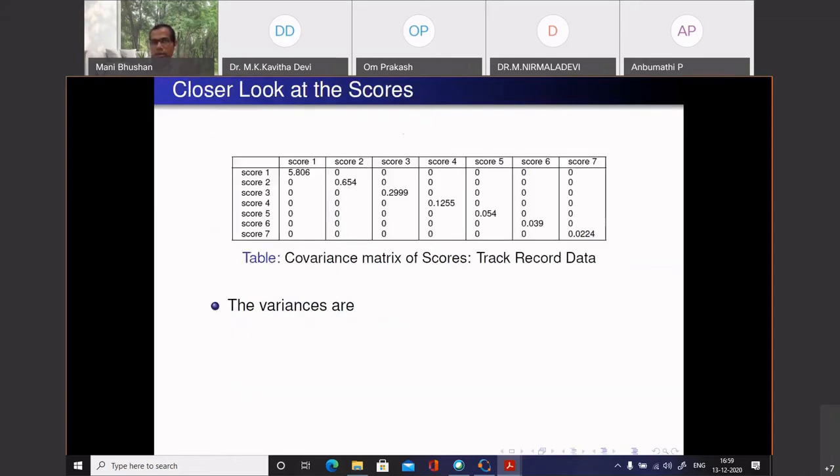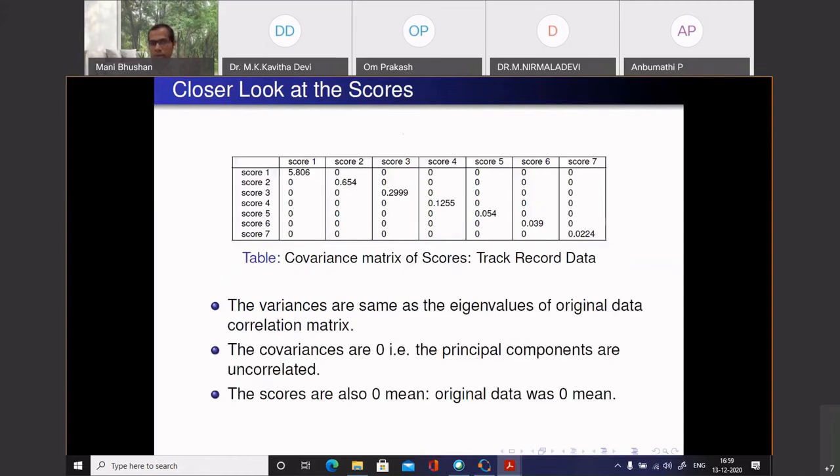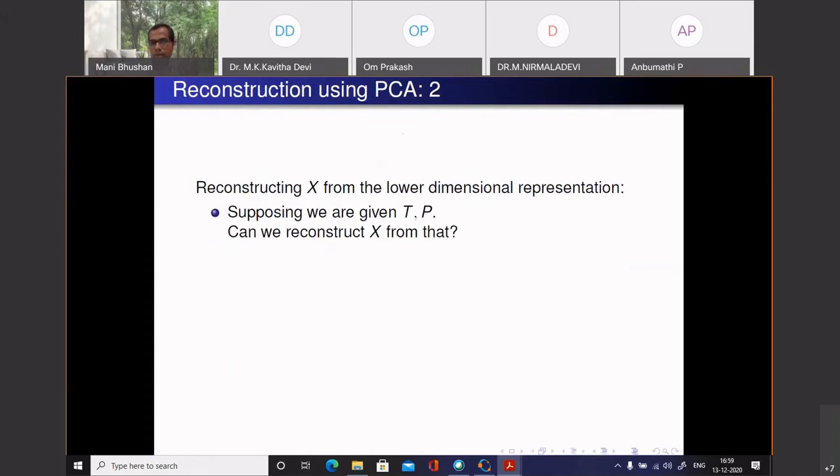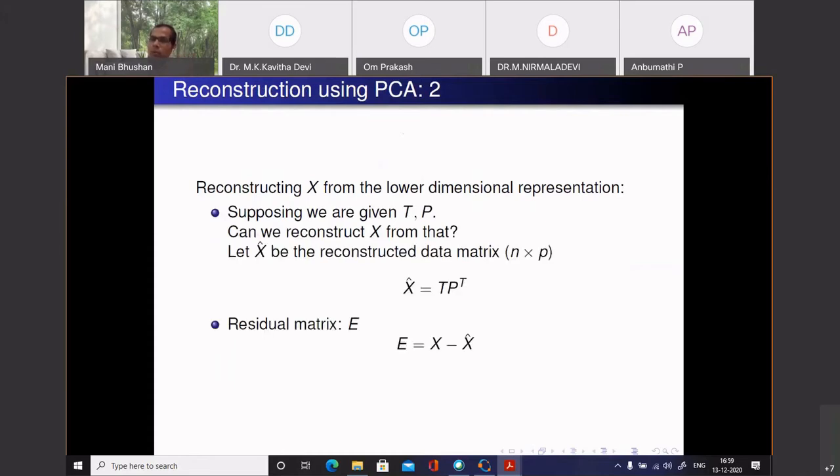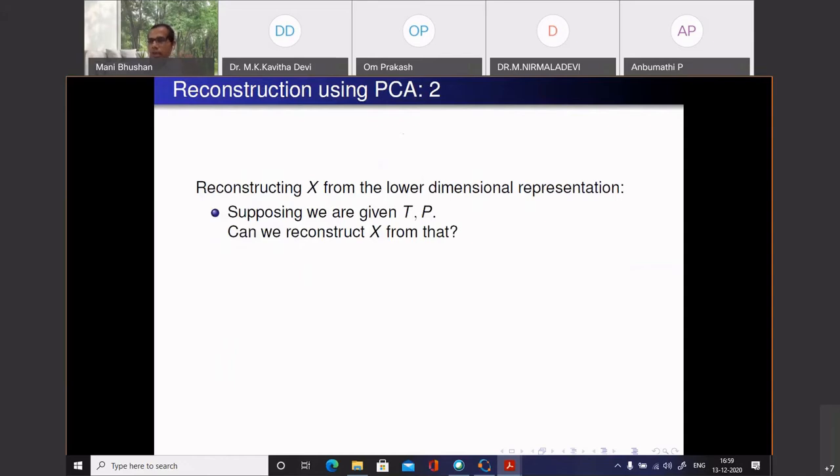I'll skip this also. I talked about how, amongst all possible 2-dimensional representations of the 7-dimensional data, this is the best one in terms of maximizing the information retained. What do we mean by that?